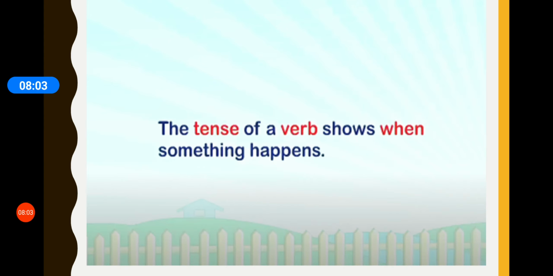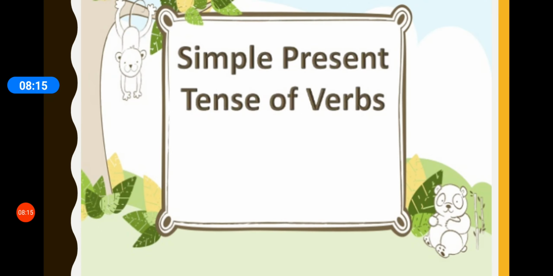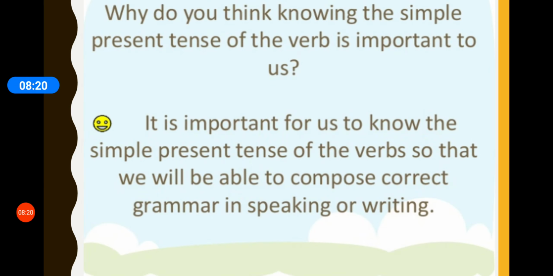So we have learned that the tense of a verb shows when something happens. Yes, understood till here? Now, what does the simple present tense of verbs tell us? And why do you think that knowing the simple present tense of the verb is important to us? While we are learning something, as I told you, we should know why learning this particular thing is important.